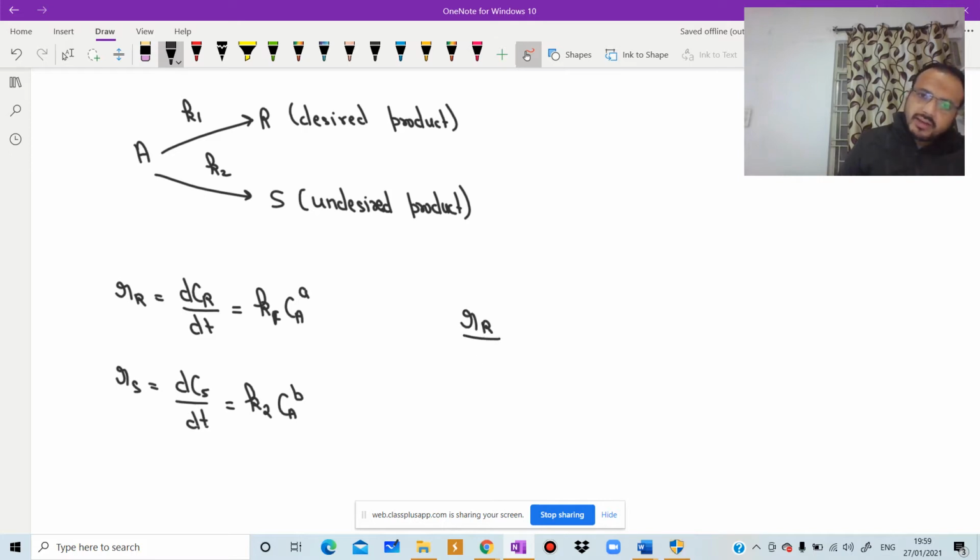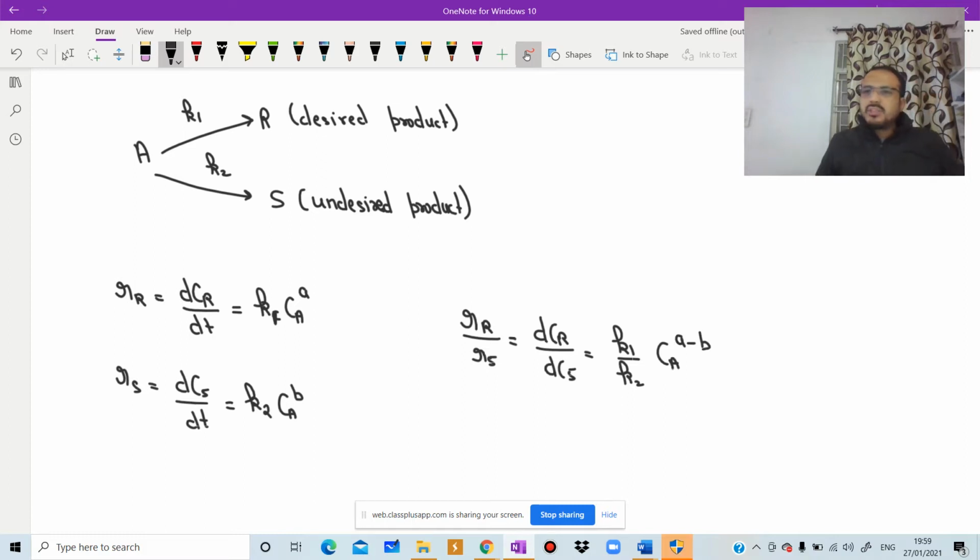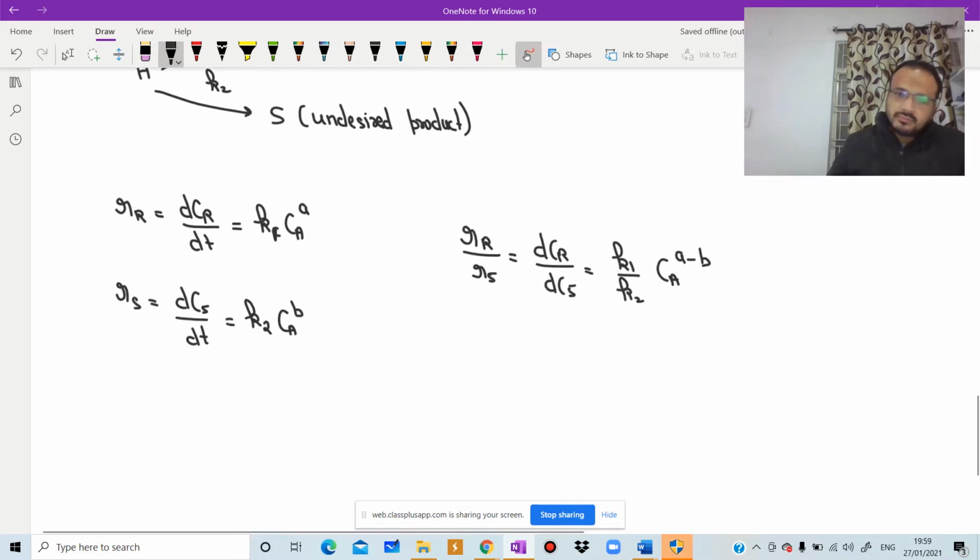So r of R divided by r of S, which is dCr by dCs, equals K1 by K2 into Ca to the power a minus b. So there are three possible cases: a greater than b, a equal to b, or a less than b.